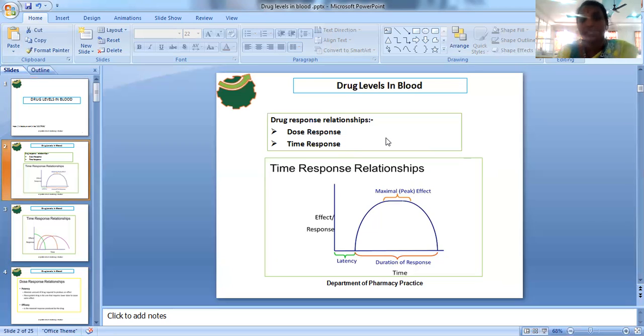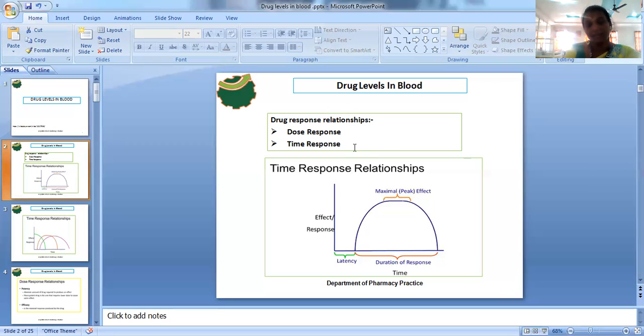Here, depending upon the dose, the response will vary. That means the maximum dose will give maximum pharmacological response and the minimum dose will give minimum response. Apart from that, it also depends upon the potency. You can't simply say maximum dose, maximum pharmacological action; depending upon the type of dosage regimen and the characteristics of the drug, the dose that we use to administer will also vary.